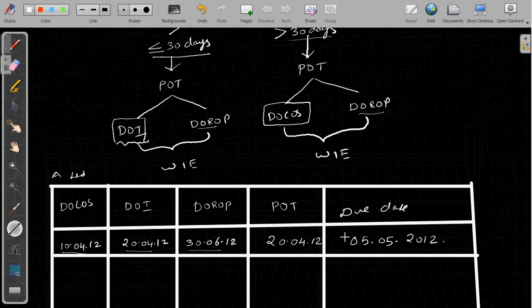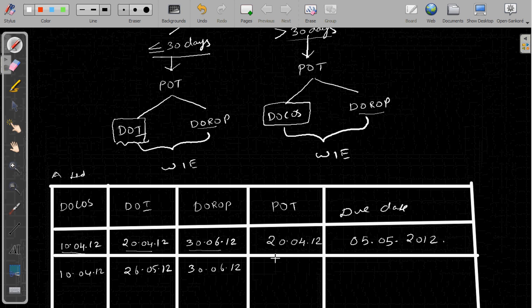This is case 1. We'll take another case. Date of completion of service is 10th April 2012. Date of invoice is 26th May 2012. Date of receipt of payment is 30th June 2012. So what is the point of taxation?